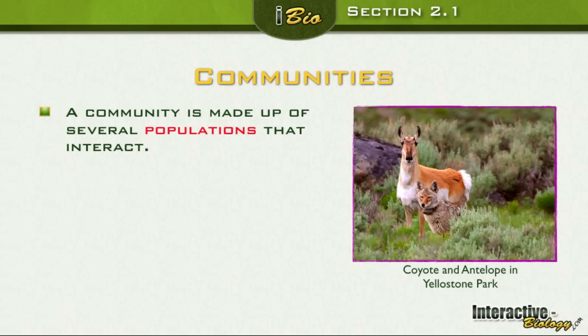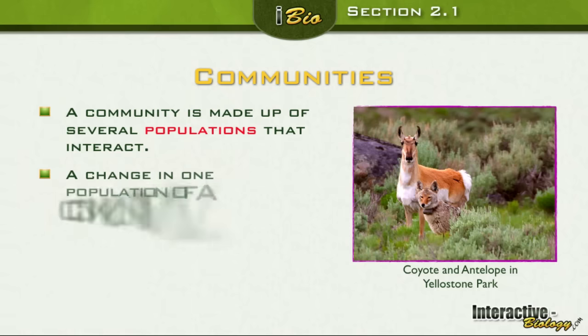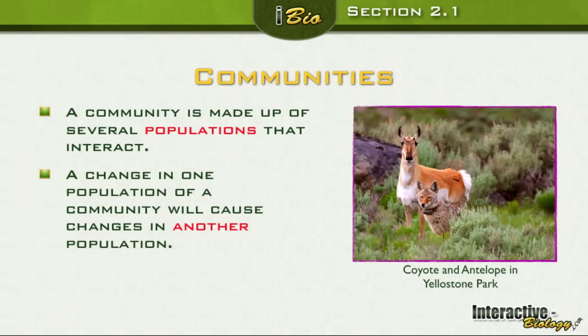Now, when you have a community of organisms, if there's a change in one population, that can cause a change in another population. If one population feeds on another, and the number of prey goes down, then the number of predators is going to go down also. If there's less to feed on, less resources, you're going to have less of the predators.